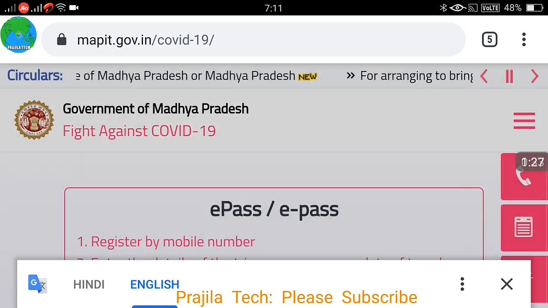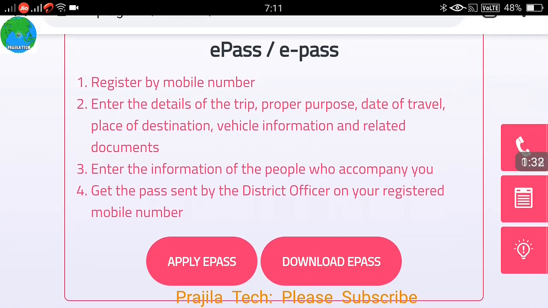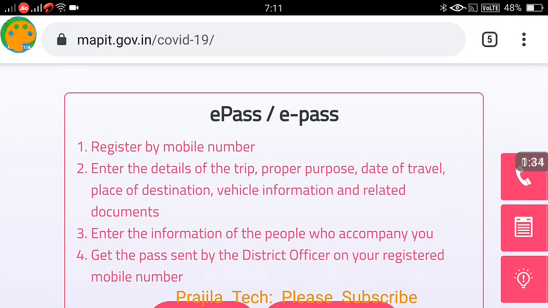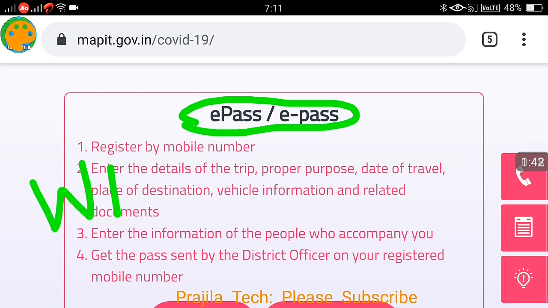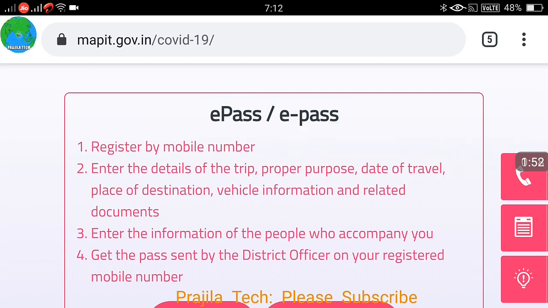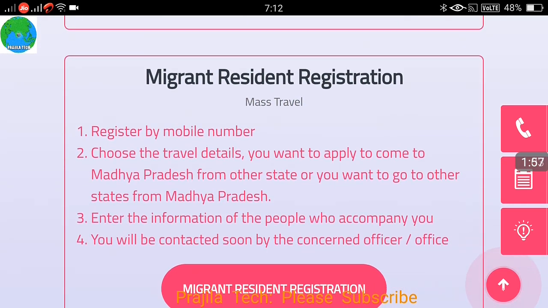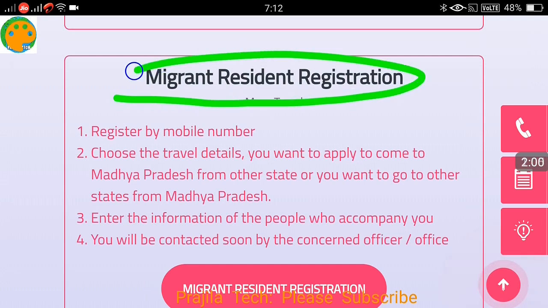Now you are in the Madhya Pradesh government's website, friends, and you can see the e-pass option. The first option is e-pass, and this option is for raising an e-pass if you want to travel within Madhya Pradesh. Say you want to travel from one district to another district, this can be used. So this is exclusively for within Madhya Pradesh. They might change the website later, clubbing all these passes together, but as of now it is like this.